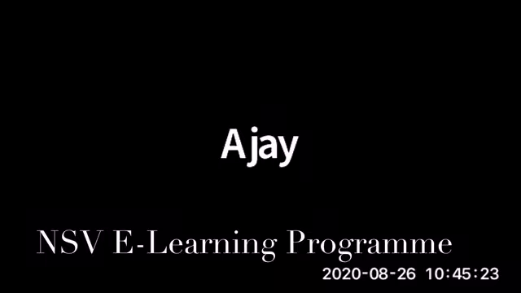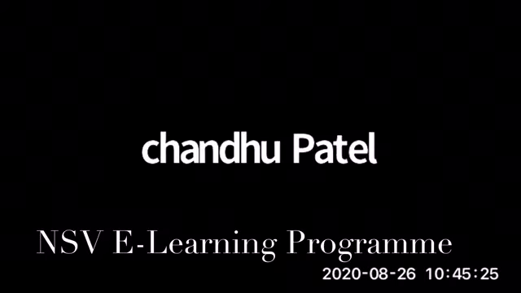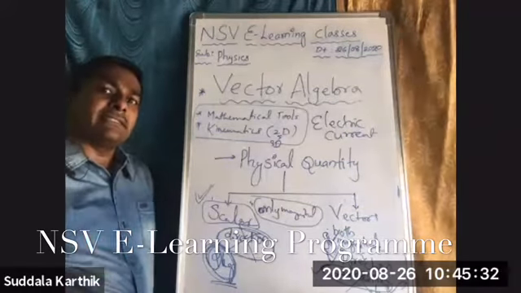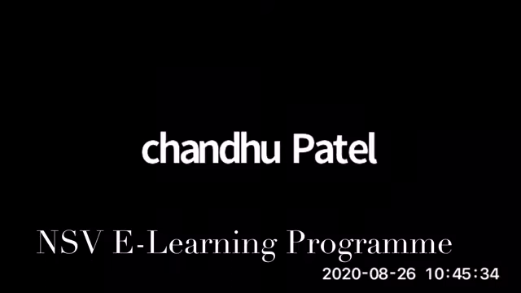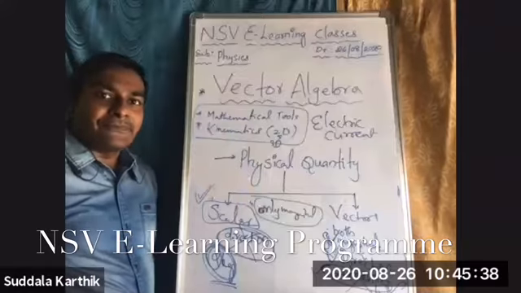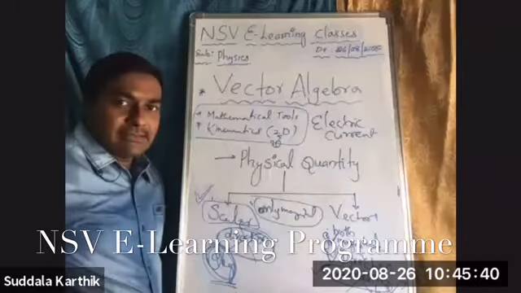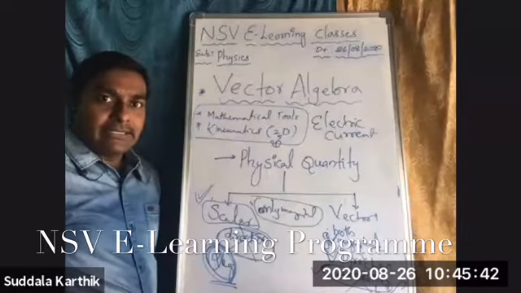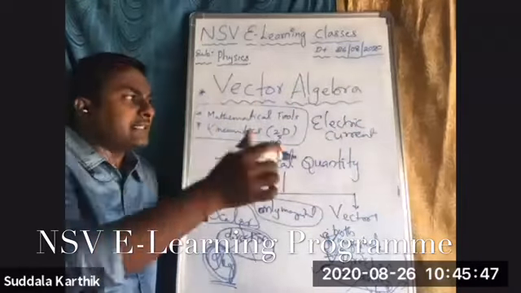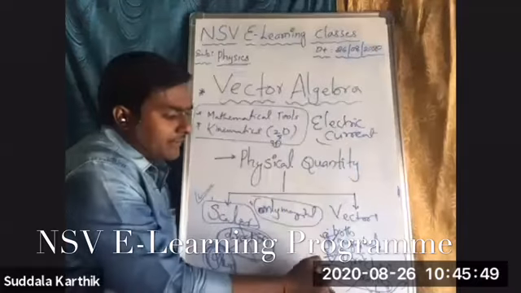Sir, if it obeys the laws of vector addition, then it will be a vector. But it is not obeying. In all cases, electric current doesn't obey the vector laws. It has both magnitude and direction, but it is not obeying the vector law of addition.